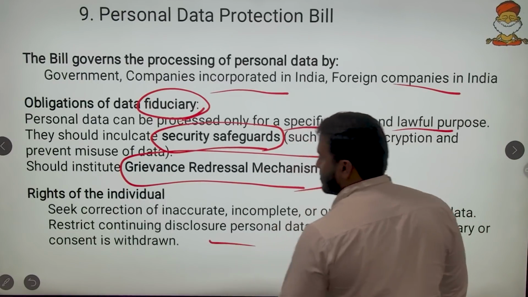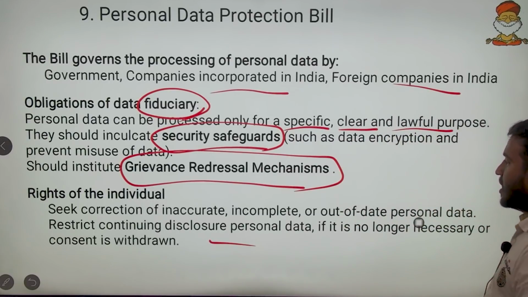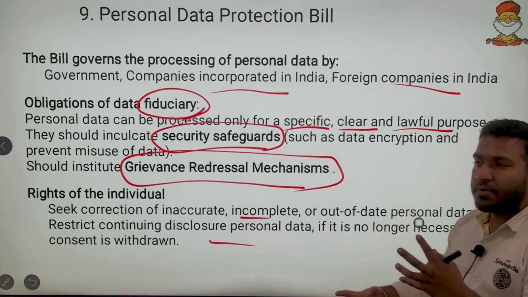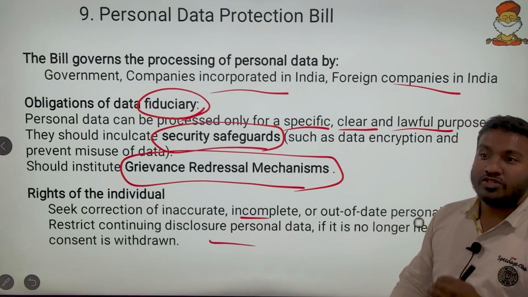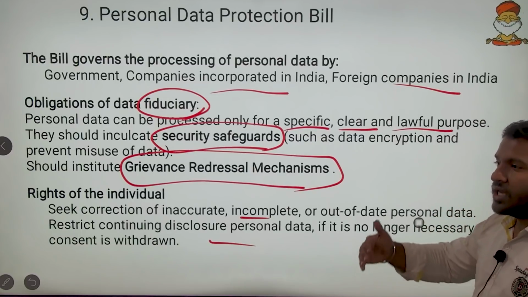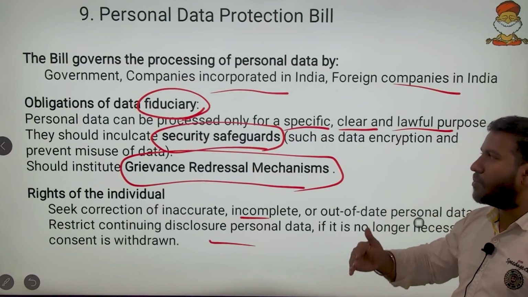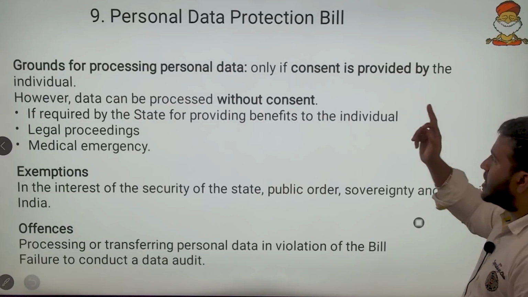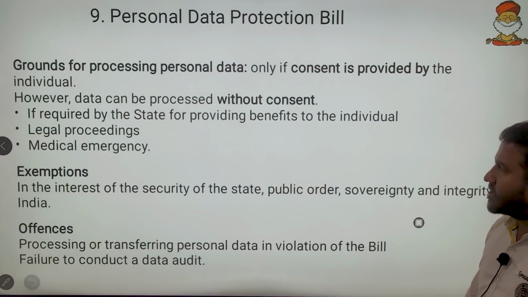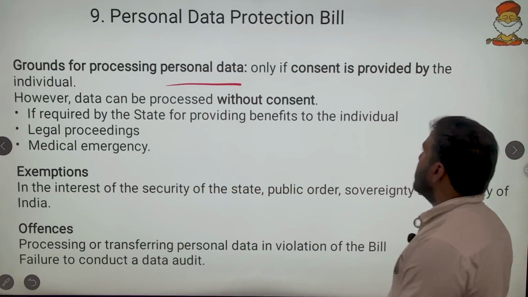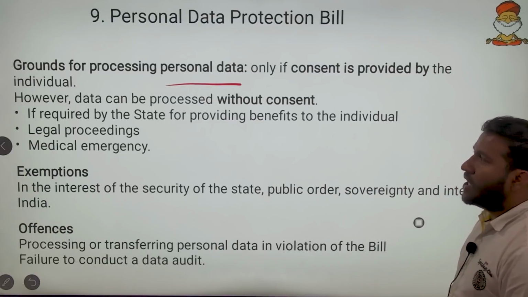Then rights of the individual: seek correction of inaccurate, incomplete or out of date data. If someone is publishing incorrect data on me, I can call them and say, publish correct data of mine. If there is a morphed video or a morphed picture of mine, don't do that. Such things are presented in the data protection bill. Moving further, the grounds of processing personal data: only if consent is provided by the individual.